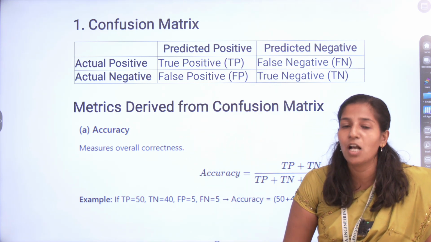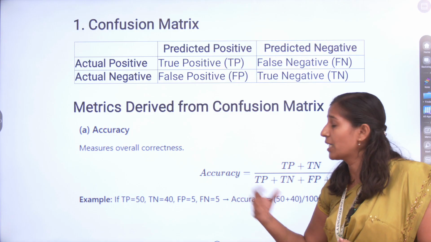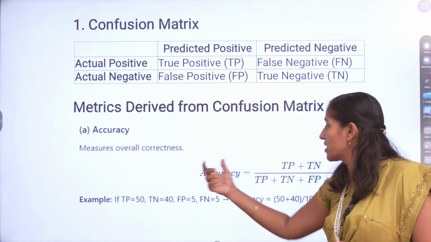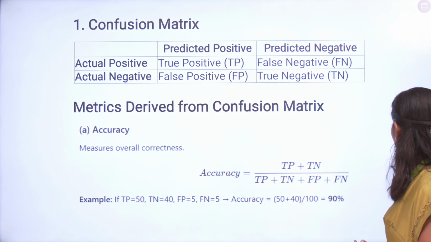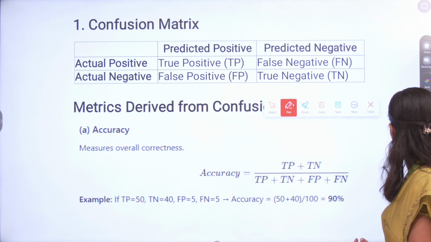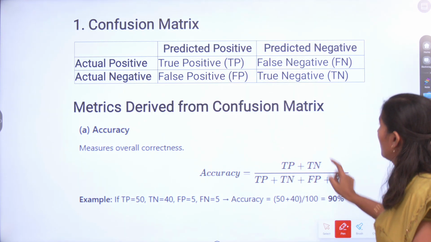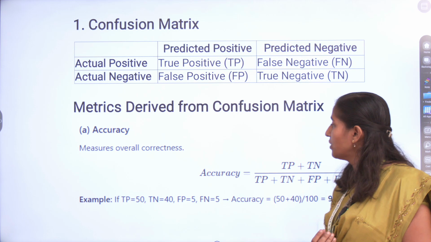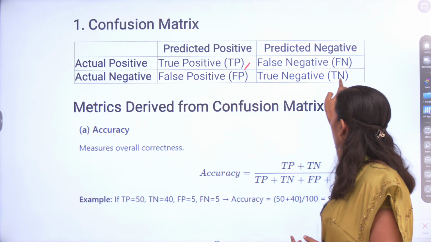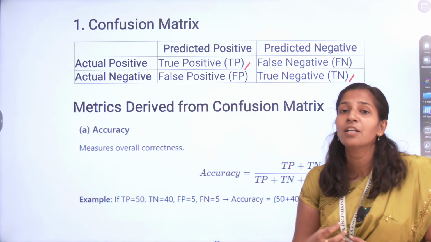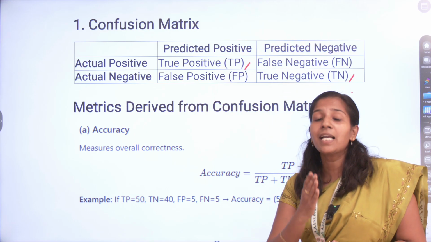The first one is accuracy. How do you find the accuracy? Accuracy is the overall measure of correctness. Using accuracy, you look at the correct predictions, that means true positive and true negative values, which are correctly predicted.